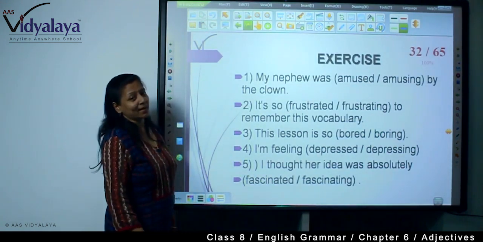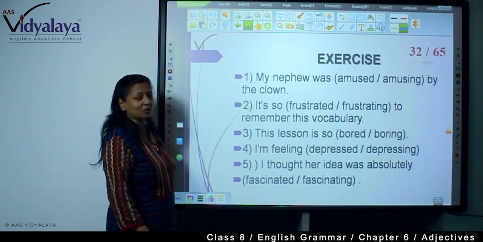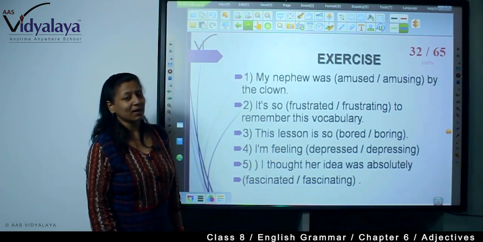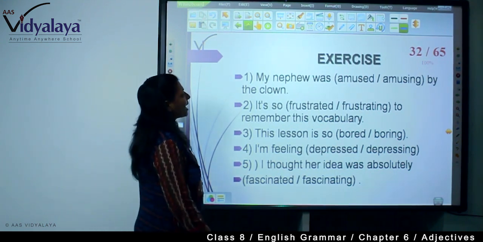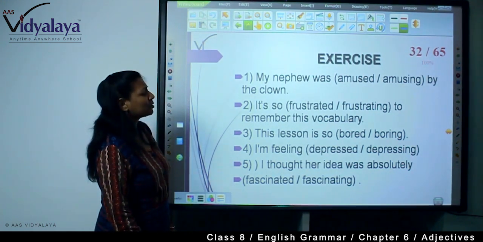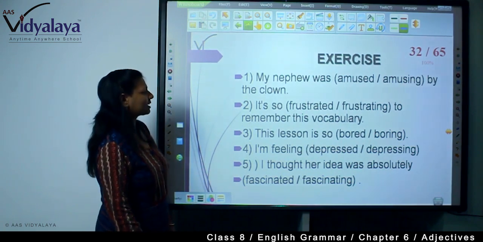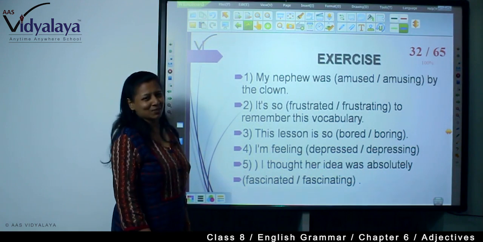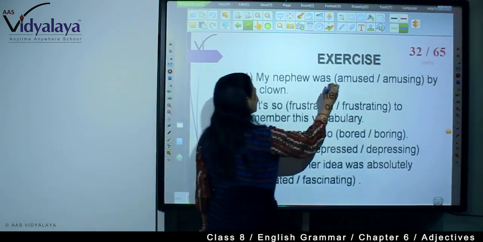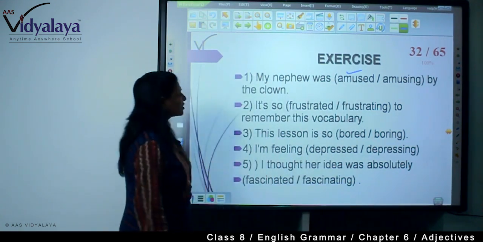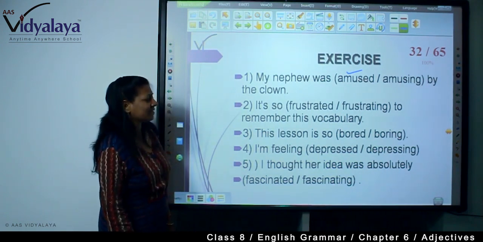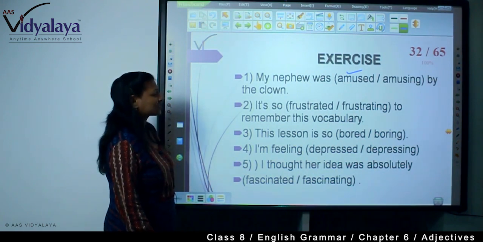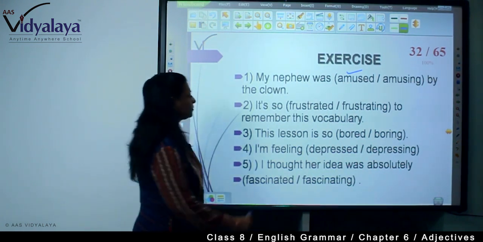So, here are some exercises. You will have to find out which word will be here, the present participle or the participial adjective. My nephew was amused or amusing by the clown. What will you write? My nephew was amused by the clown. It's so frustrating to remember this vocabulary. What will you write? It's so frustrating.